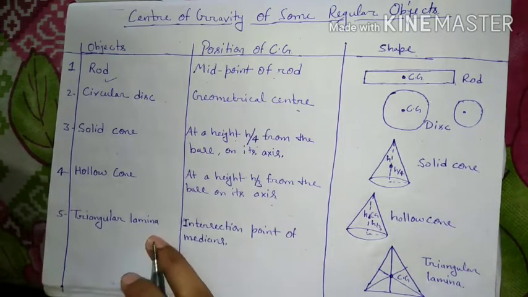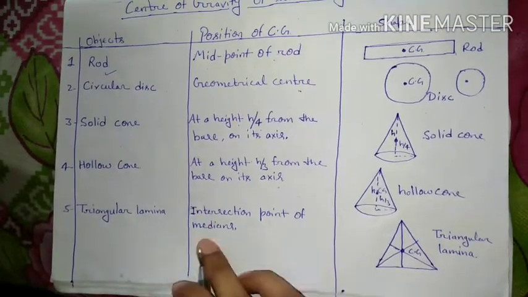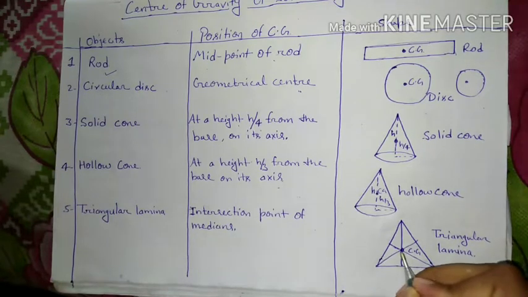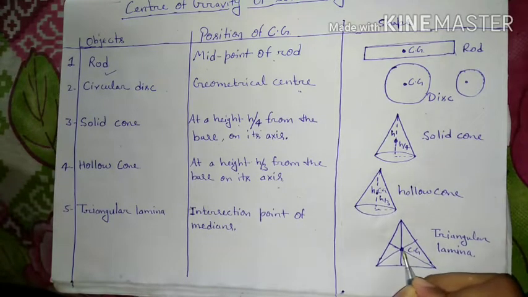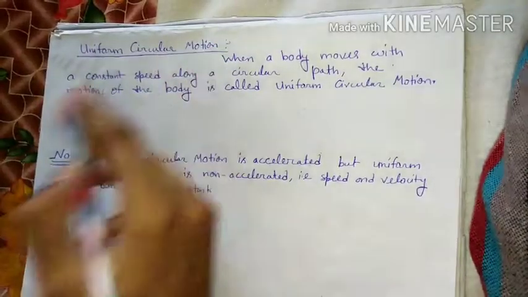And triangular lamina: for a triangular lamina, the center of gravity lies at the intersection point of the medians. Suppose this is a triangular lamina, its intersection point is here, then this point is known as the center of gravity of the triangular lamina. Next topic is uniform circular motion.